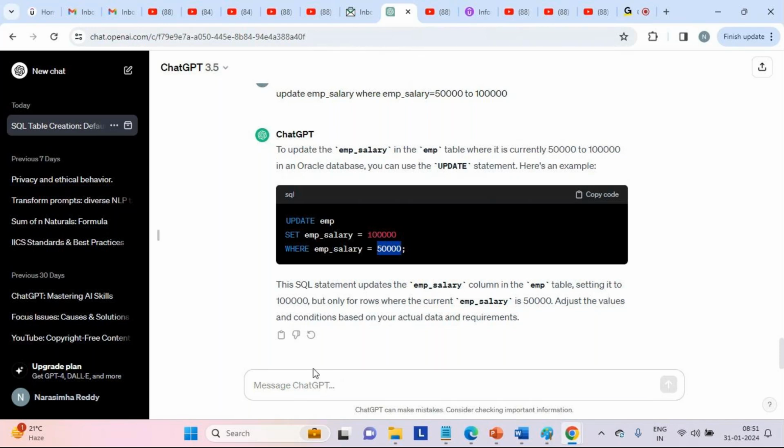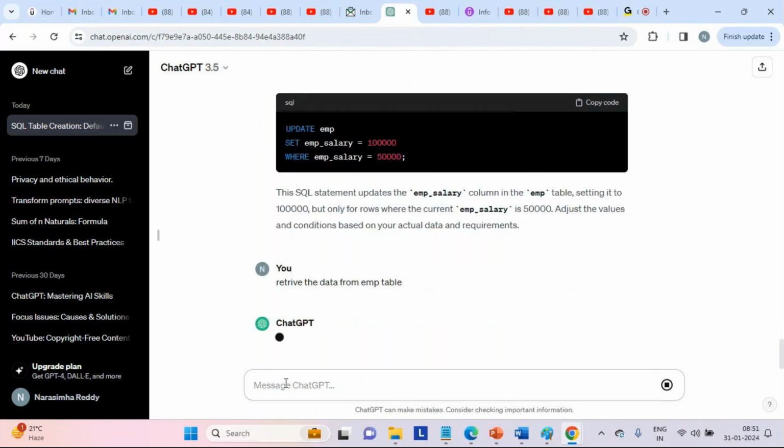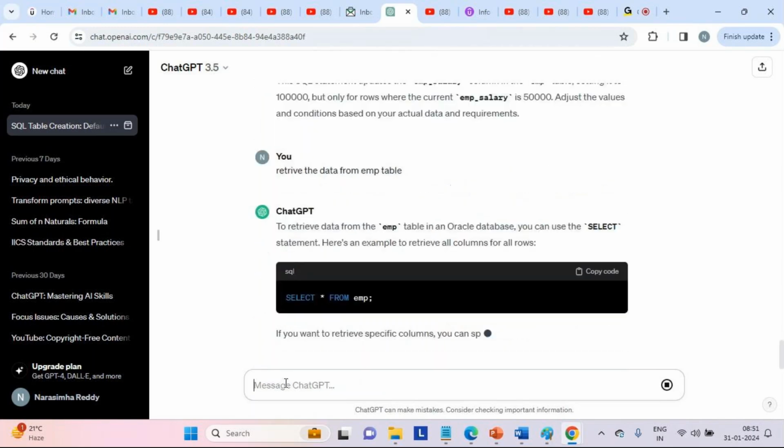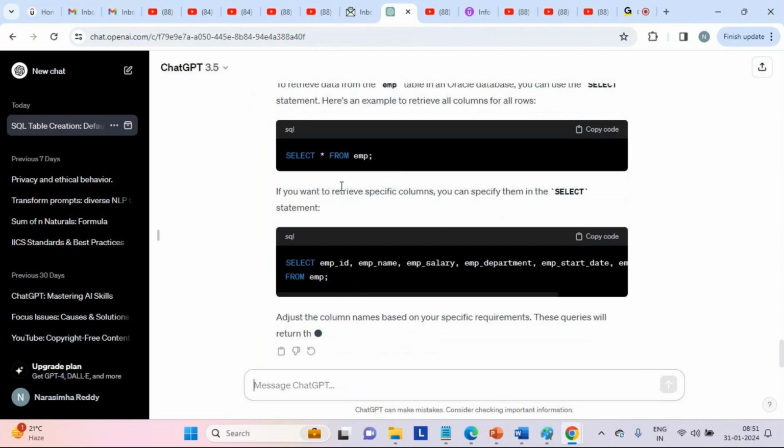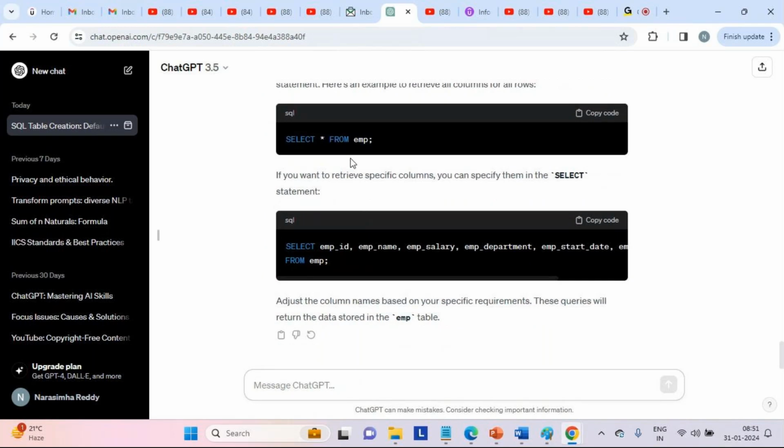So now let us say, retrieve the data from the EMP table. It cannot execute it because it can only generate it. See, we get only the select query, but can you get the response here based on the select query?